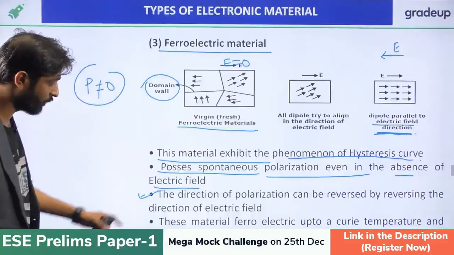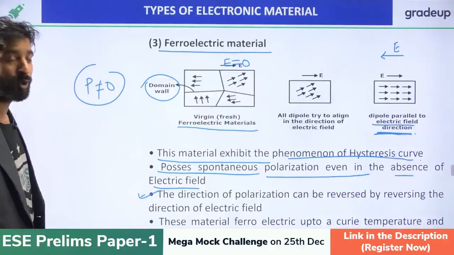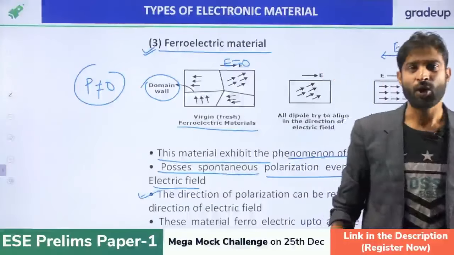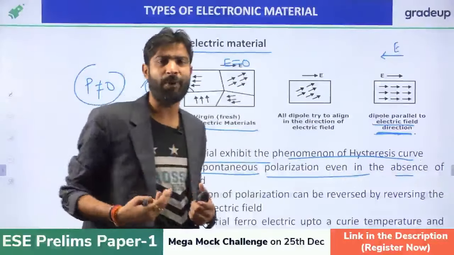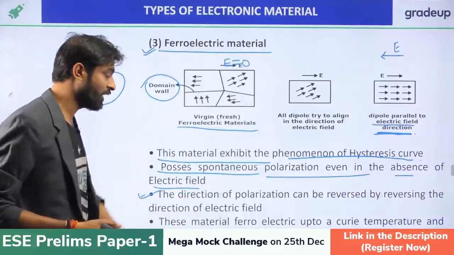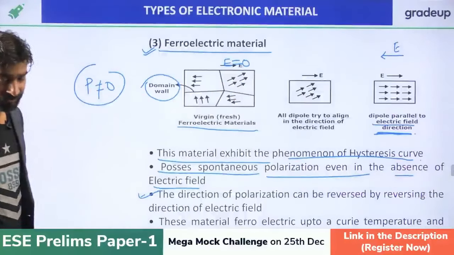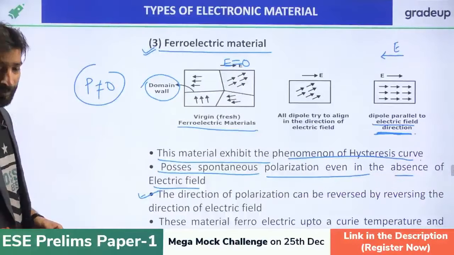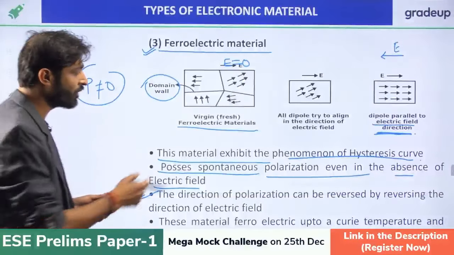The direction of the polarization can be reversed by reversing the direction of the what? The electric field. And the next one, this material behaves as a ferroelectric material up to a temperature called the Curie temperature. If we increase the temperature above the Curie temperature, then this material will behave like what? Piezo, or we can say the pyroelectric material. It will behave like a pyroelectric material, right?